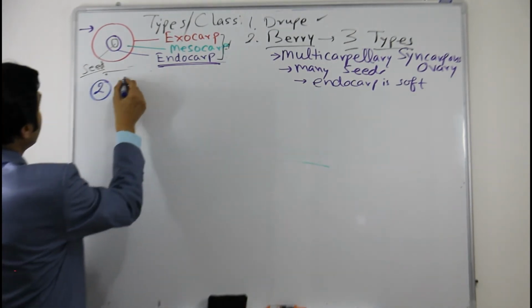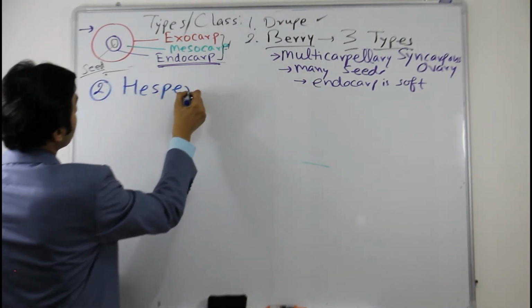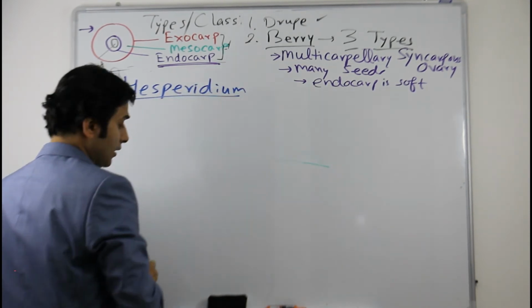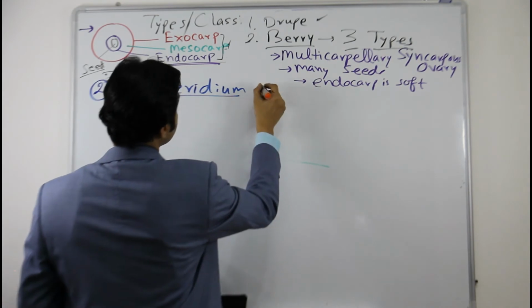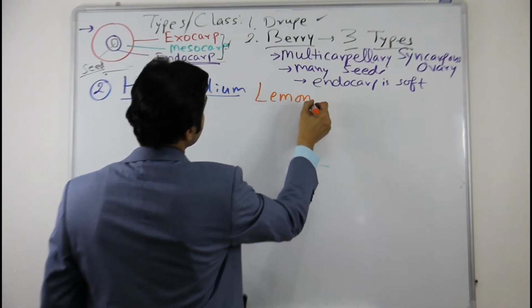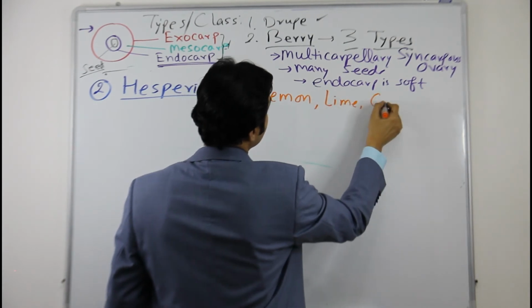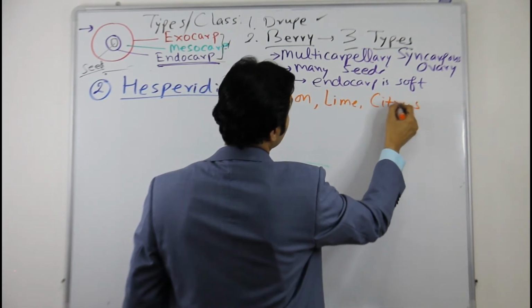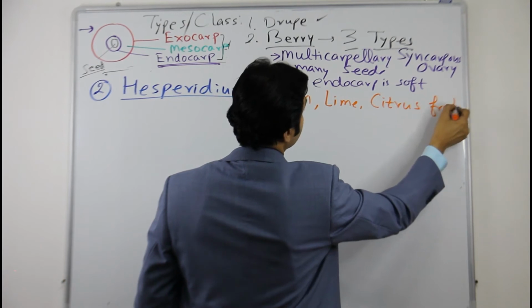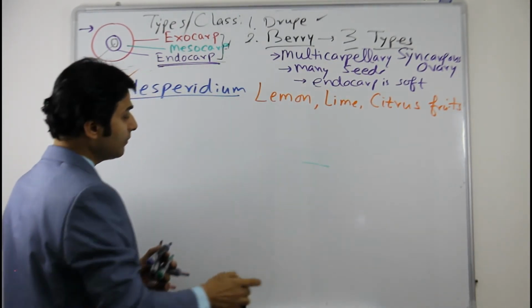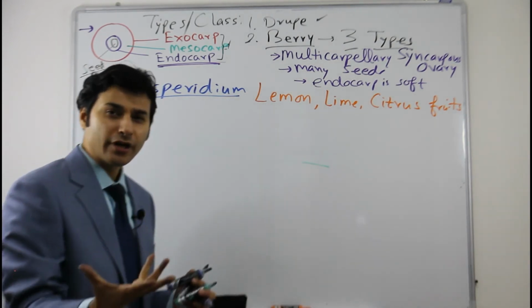The second type of berry is Hesperidium. Examples: lemon, lime, orange. All citrus fruits are Hesperidium. Hesperidium is a modification of berry.